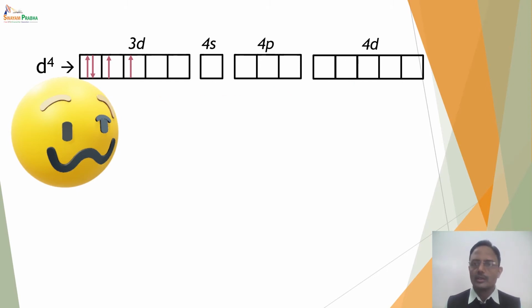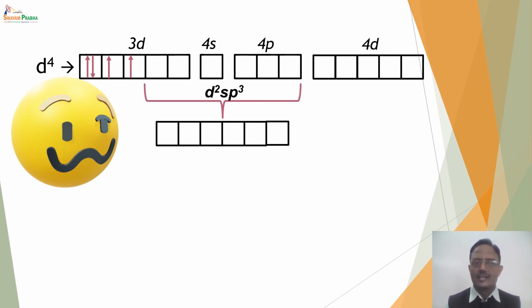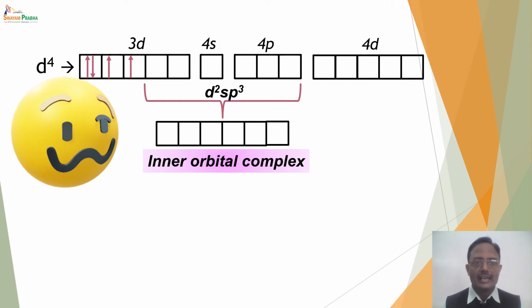And since 2 d orbitals are available from 3d, d2sp3 hybridization can take place, leading to the formation of an inner orbital complex. Now you will find that in this case one electron gets paired up in the 3d subshell. As a result, the total number of unpaired electrons has reduced from 4 to 2, and hence the complex is a low spin type of complex.